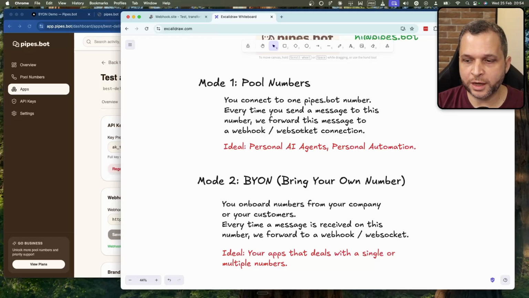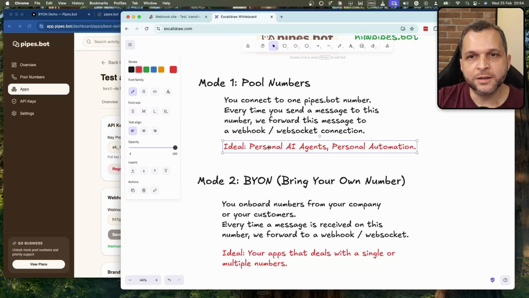For this particular case, we have plans with different number of numbers. So why we are going to need more numbers is just to direct the message to different AI agents. So a lot of people have different agents or different installations of OpenClaw or different automations on n8n or Make. And if you want to trigger this differently, you are going to save more than one number from our pool in order to send a message to this number and be able to receive on the other end.